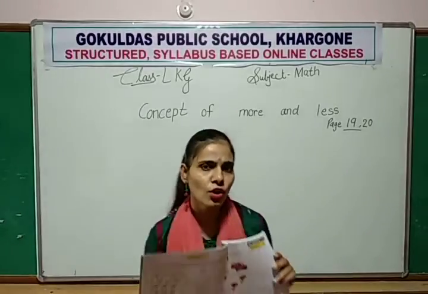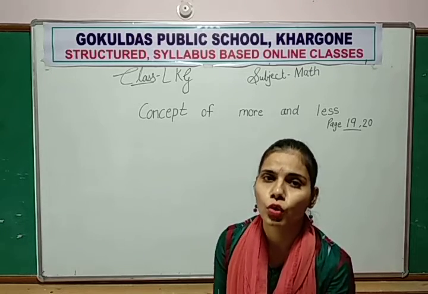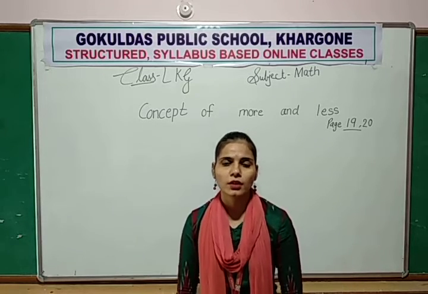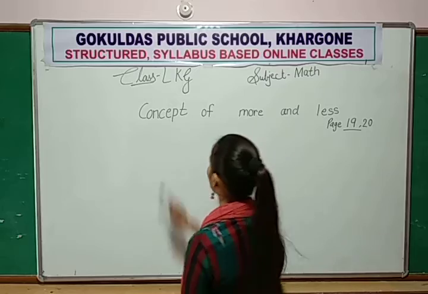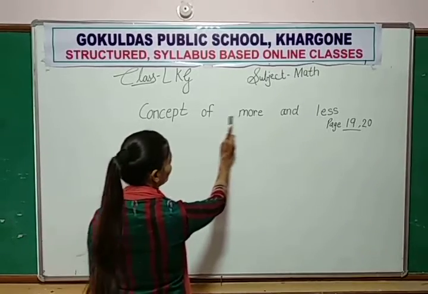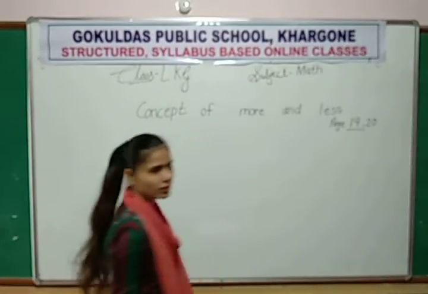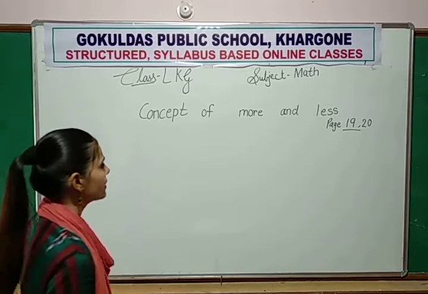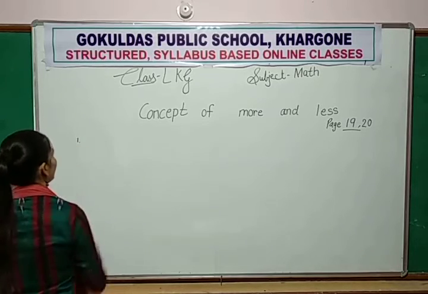Those who have no book, take out your math notebook and write down the heading: Concept of more and less.